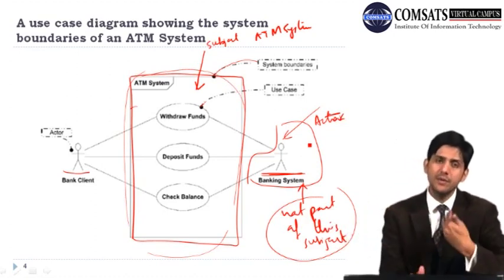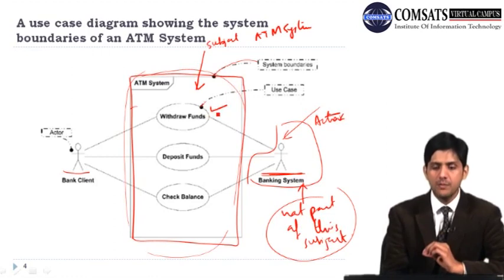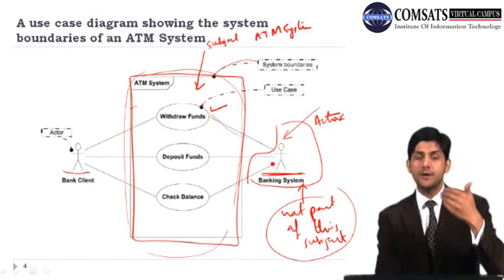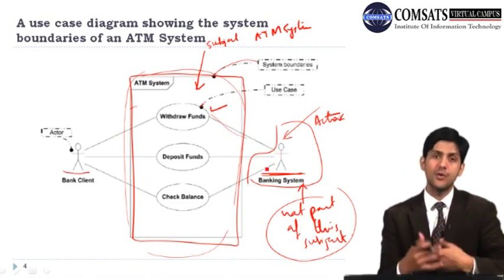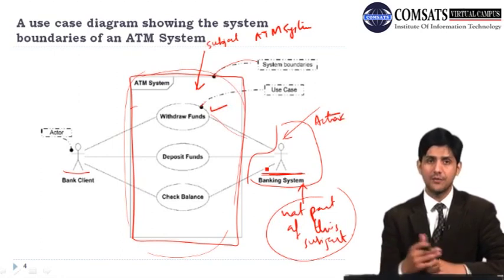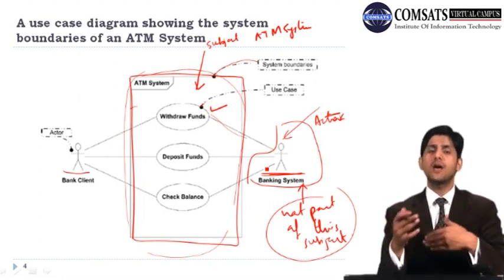For example, within this ATM system, a user is going to withdraw funds, and when he does, there would be an interaction with the banking system. For example, you say that you want to withdraw 10,000 rupees and you do not have the right balance in your account to withdraw that kind of money. So again, you might have to wait. The bank would say, okay, you do not have sufficient balance.